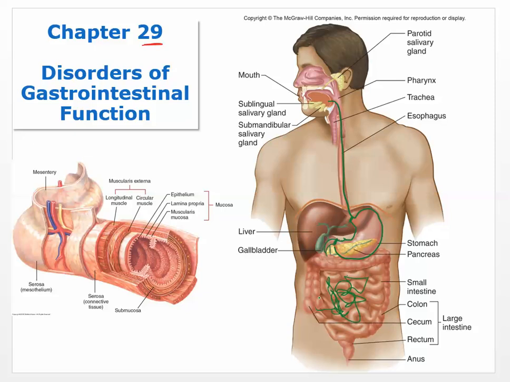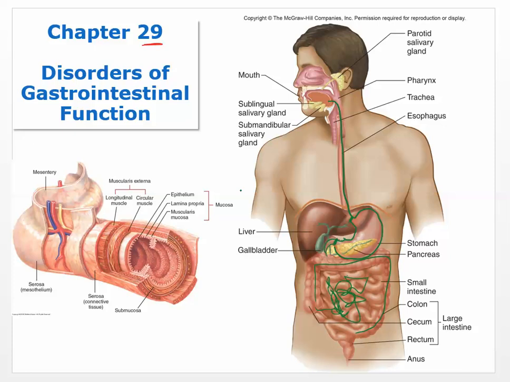So you've got the ascending, the transverse, and then the descending colon. Most of the time when we're talking about the large intestine, we'll refer to it as the colon. Now the cecum is the first part, and then we have the ascending, transverse, and descending colon.